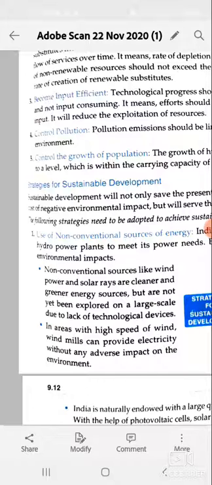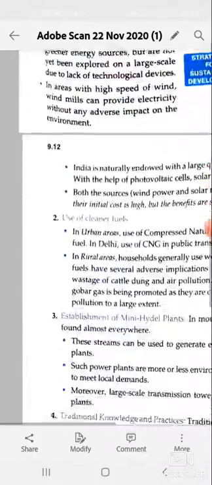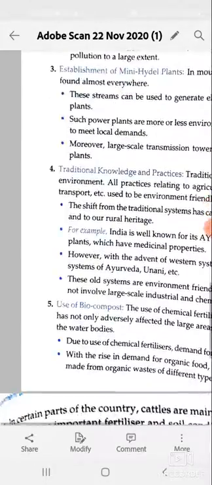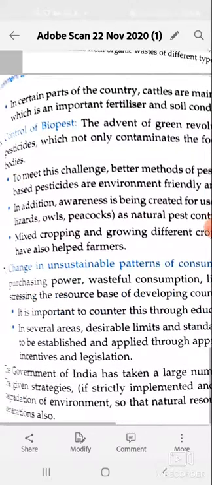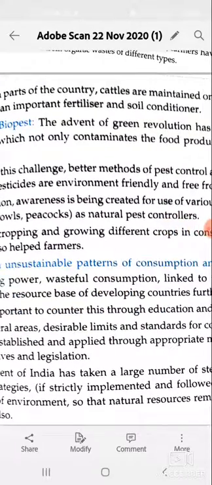And last but not least is change in unsustainable patterns of consumption. With increasing purchasing power, wasteful consumption linked to market driven consumerism has further stressed the resource base of developing countries. It is important to counter this through education and public awareness.